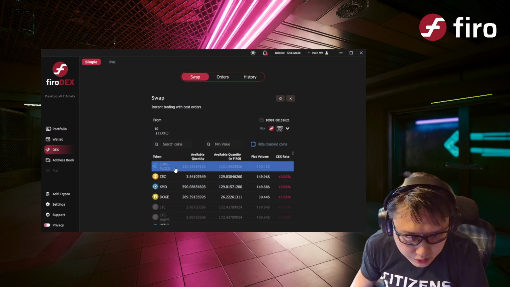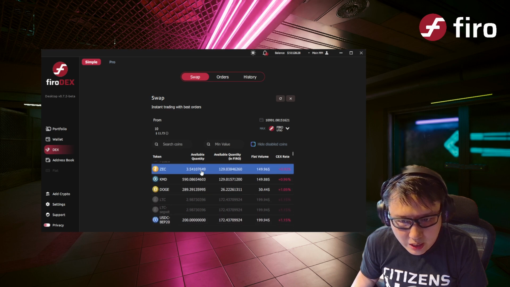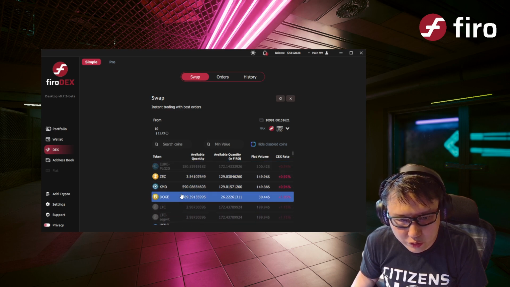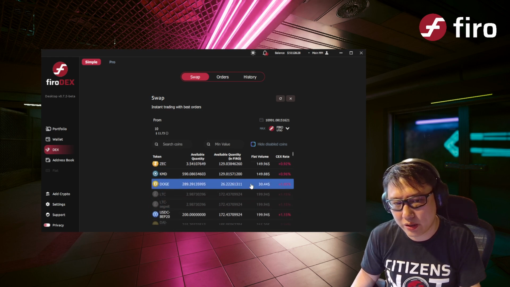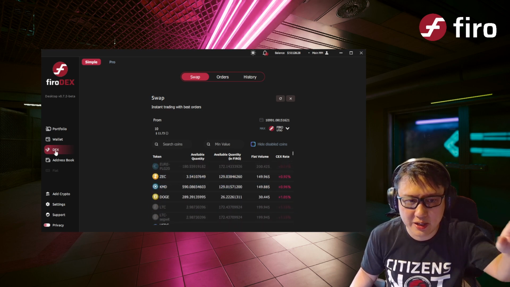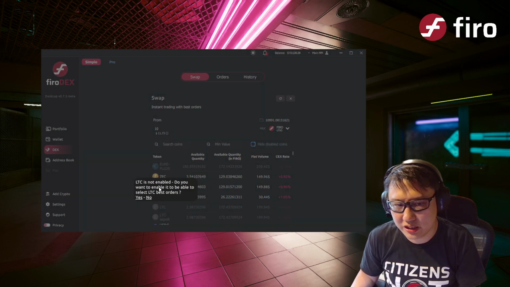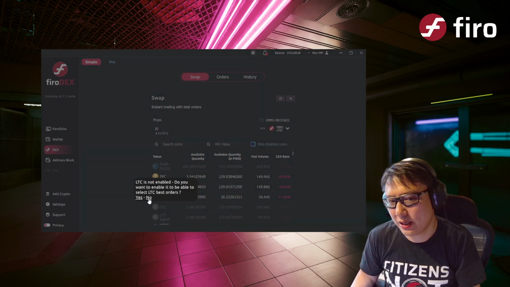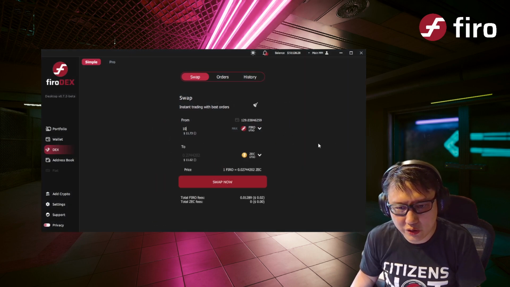I don't know what Euro EPLG20 is. Probably it's like some e-euro. I can swap with Komodo. I can swap with Dogecoin. I mean, all these, I can even enable it and I can swap with Litecoin. There's no issues. It's just that my current wallet does not have a Litecoin one. I can just easily add it. See, look, LTC is not enabled. Do you want to enable it? But let's just use something we already have. So, okay, let's do a swap.